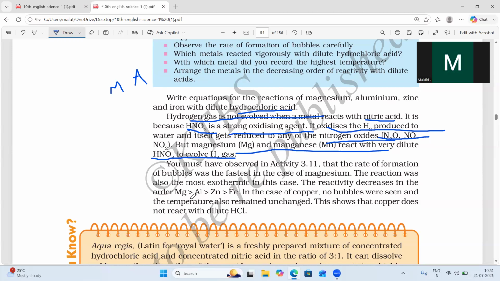Here we can see the decreasing order of reactivity. No bubbles were seen and the temperature also remained unchanged. If you observe, the reactions take place either violently or less violently, based on the products we are getting and how much heat is liberated.